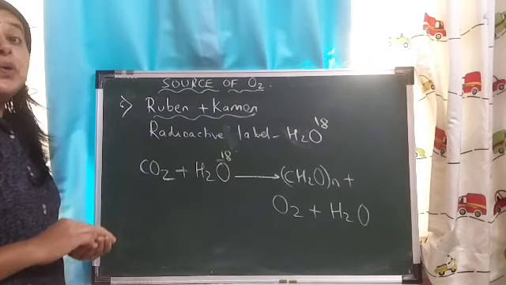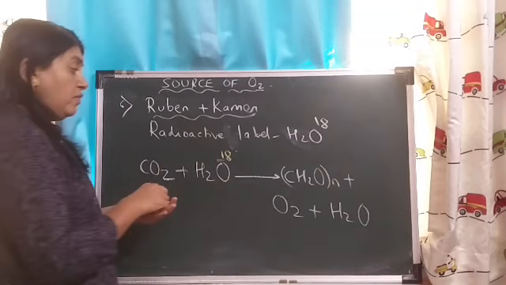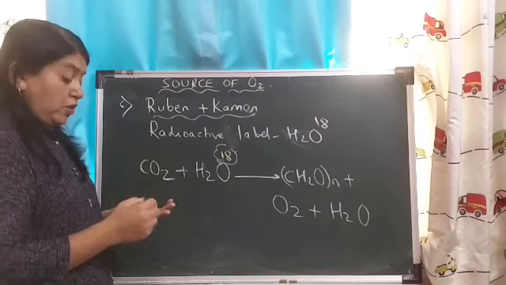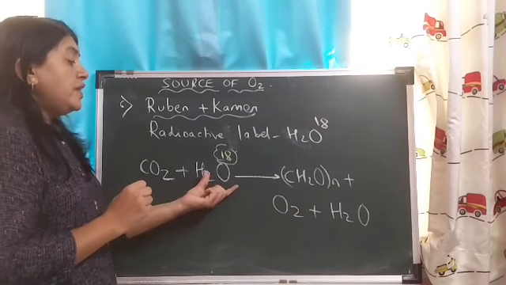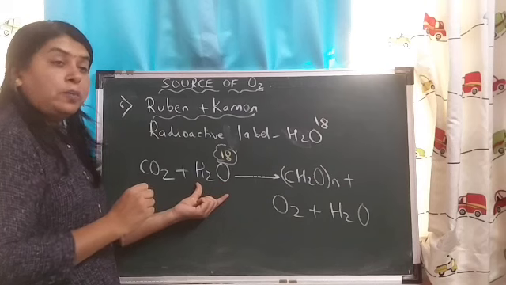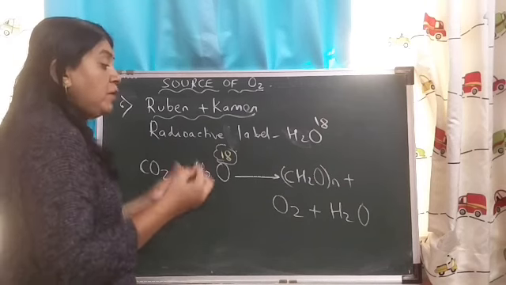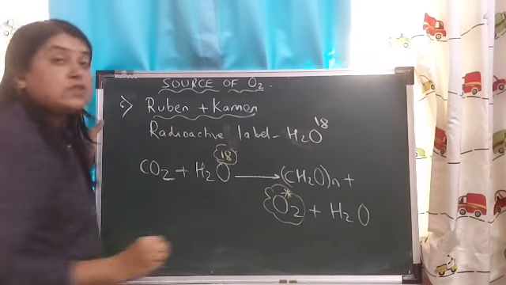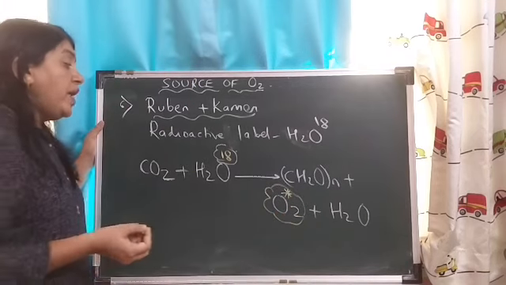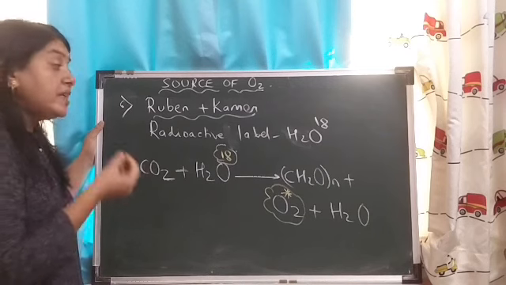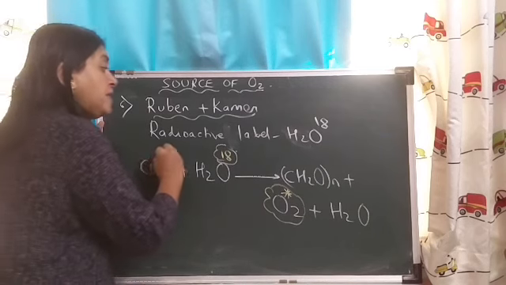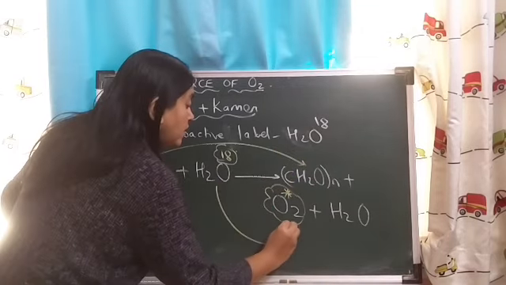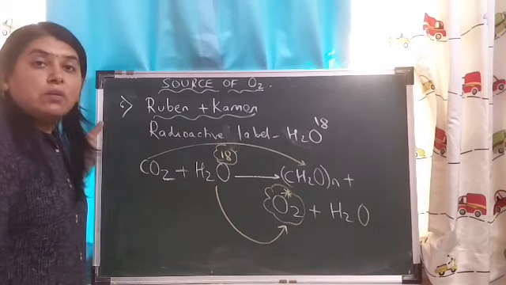But now, what do you expect? Where will this labeled oxygen go? The label was found in the free oxygen which was released. It was not observed in the carbohydrates or in carbon dioxide, because carbon dioxide directly forms glucose, and water is getting oxidized to form oxygen.